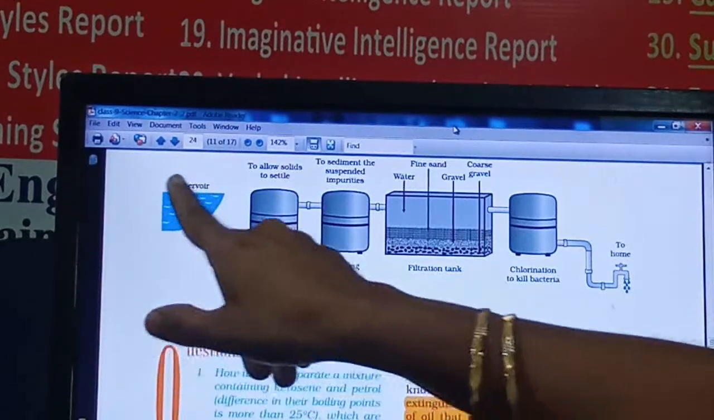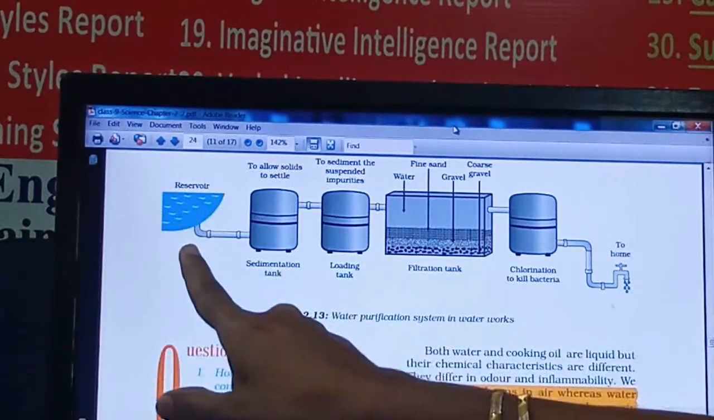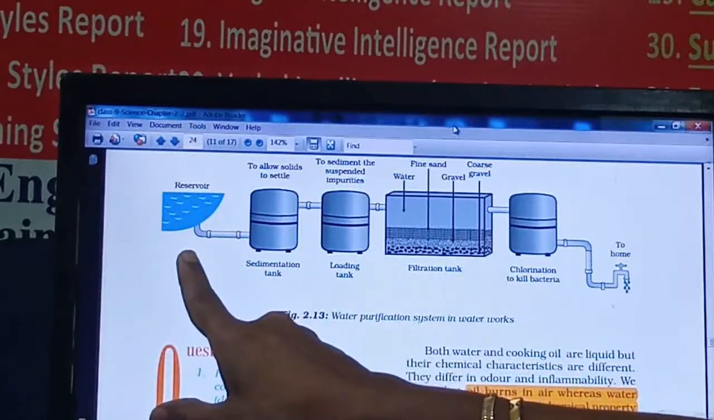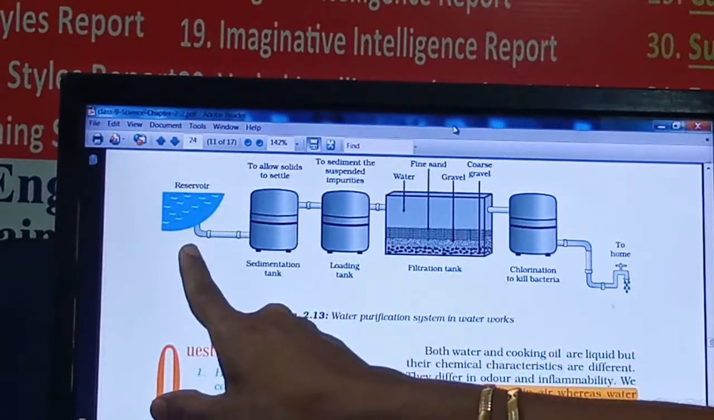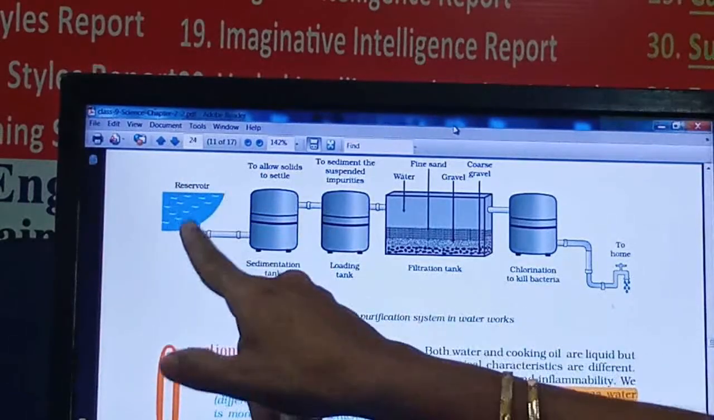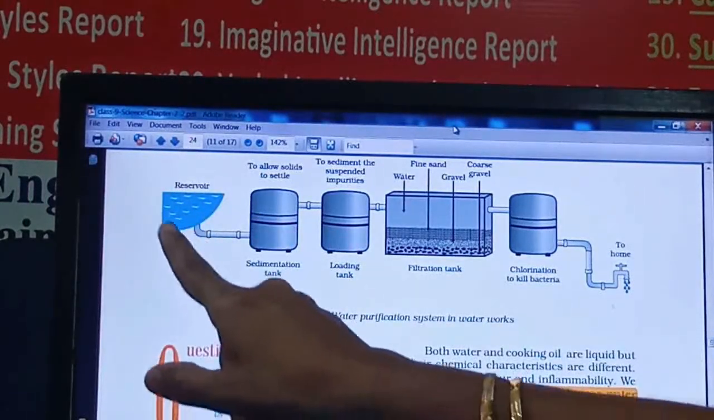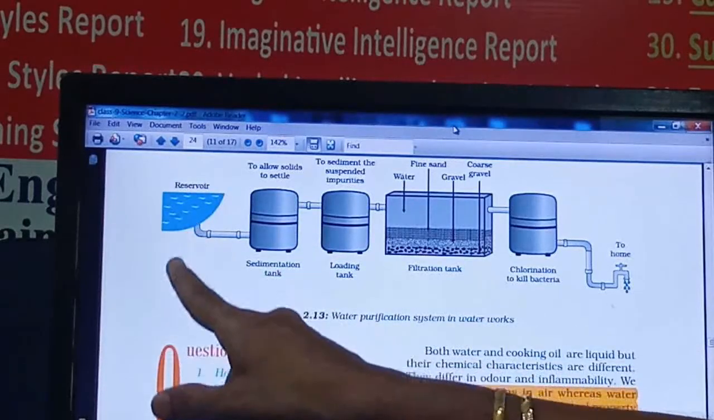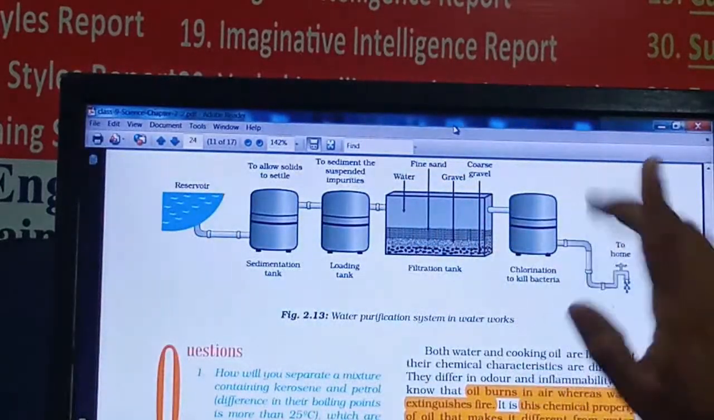This water is not pure. Maybe it has some dissolved impurities, undissolved impurities, or some microorganisms also. These microorganisms are harmful, so this is not safe for drinking. Now how can we convert this unsafe water to safe water for drinking?